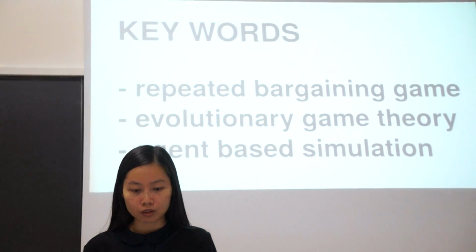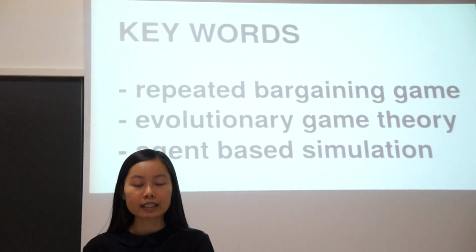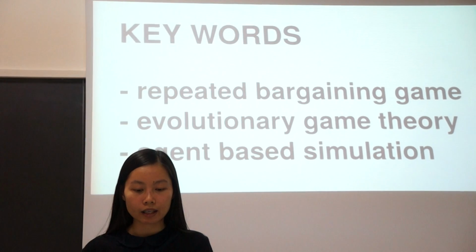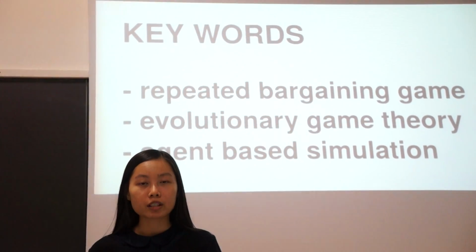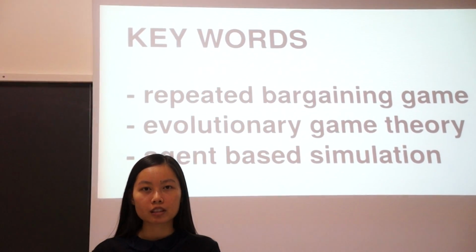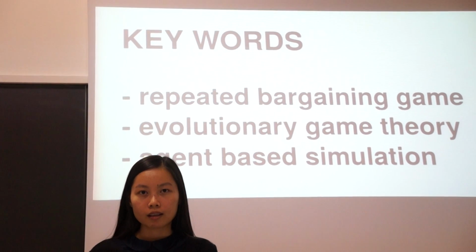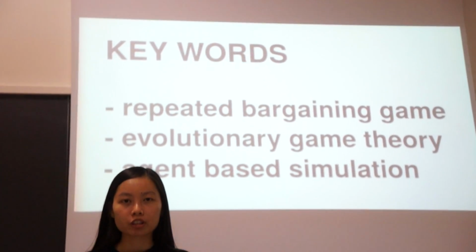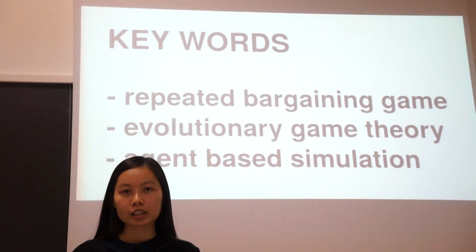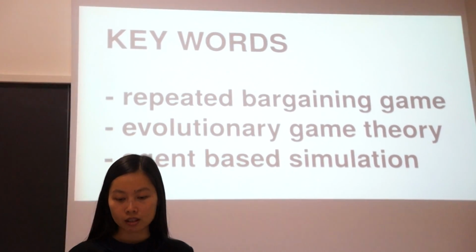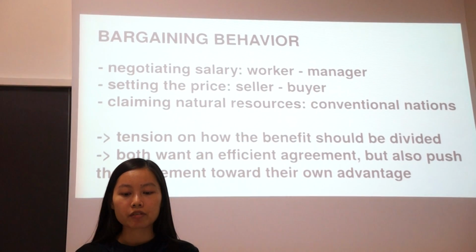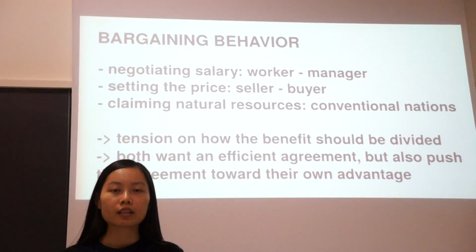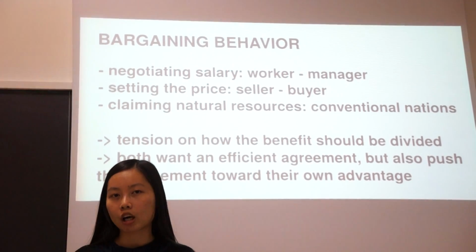Our work is about the bargaining game in evolutionary game theory, and it is an agent-based simulation. Basically, we just simulate a population of agents. They play the repeated bargaining game, and then we let the population evolve to see what kind of strategies survive after the long term. Bargaining is a very important behavior in social science and economics.